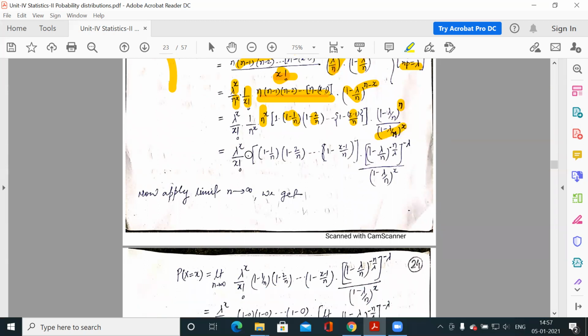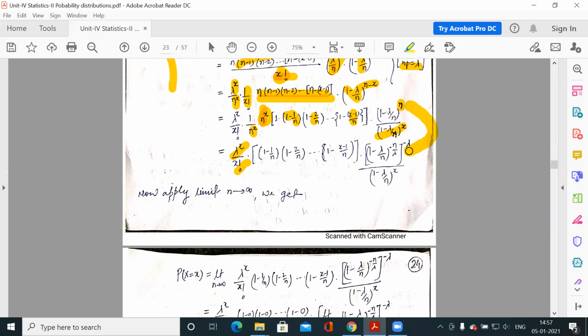Now the lambda to the power x by factorial x, this N to the power x is cancelled out by this N to the power x, and this N can be written like minus N by lambda into minus lambda. So lambda would be cancelled out by lambda, and minus into minus is plus. So plus N would be there.